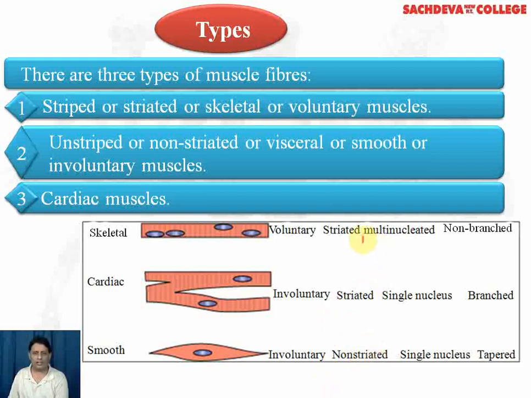The skeletal muscles are multinucleated, whereas the cardiac and the smooth are single nucleated. The skeletal muscles are non-branched, the cardiac muscles are branched, and the smooth muscles are tapering. So this is a broad comparison of the three types of muscles.